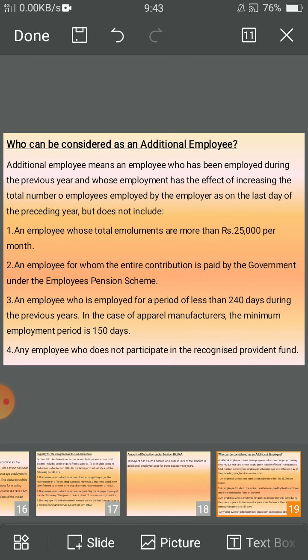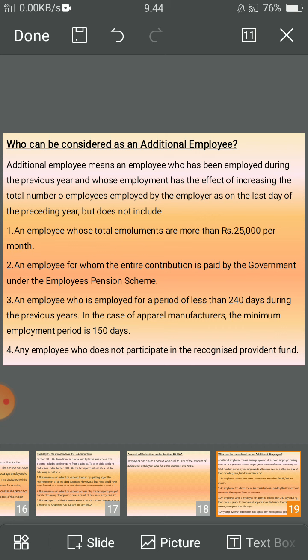Who can be considered as an additional employee? An additional employee means an employee who has been employed during the previous year whose employment has the effect of increasing the total number of employees employed by the employer as on the last date of the preceding year, but does not include an employee whose total emoluments are more than rupees 25,000 per month, or an employee for whom the entire contribution is paid by the government under the Employees' Pension Scheme.